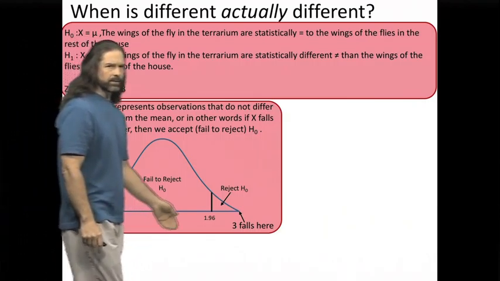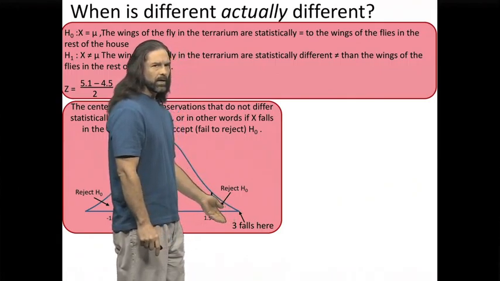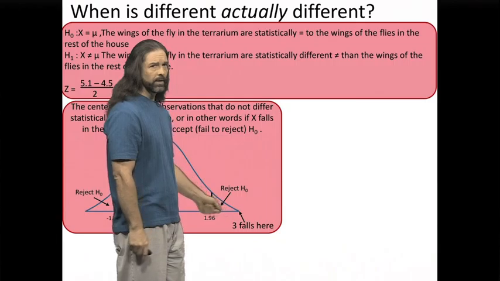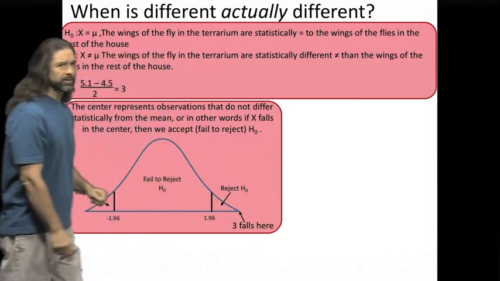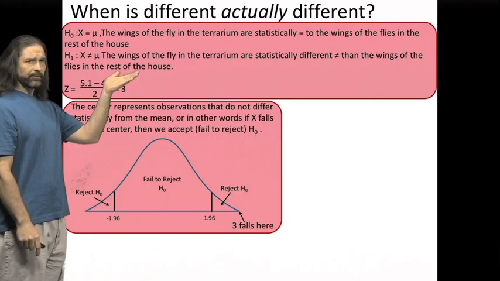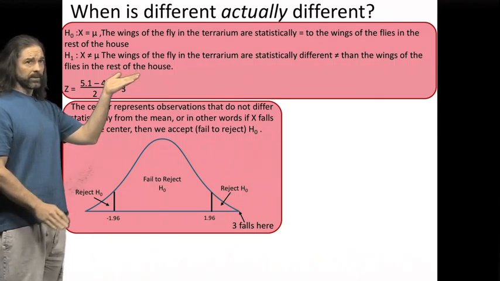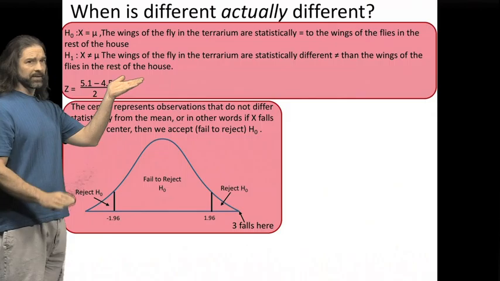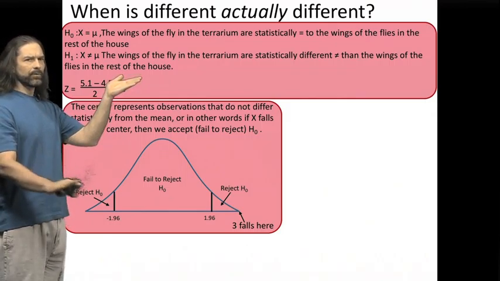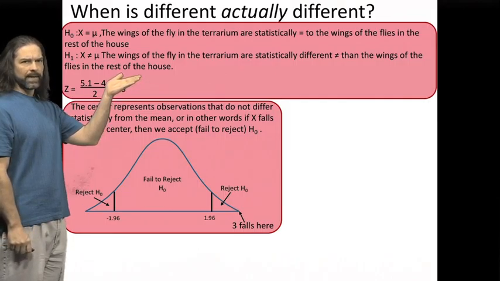In this case, our z-score was 3, so we are falling in this tail, the positive side of the distribution, so we are rejecting the null hypothesis in favor of the alternative hypothesis, and the alternative hypothesis says that the wings on this fly are not expected by chance. They are statistically different than all the rest of the flies that we measured in the house.